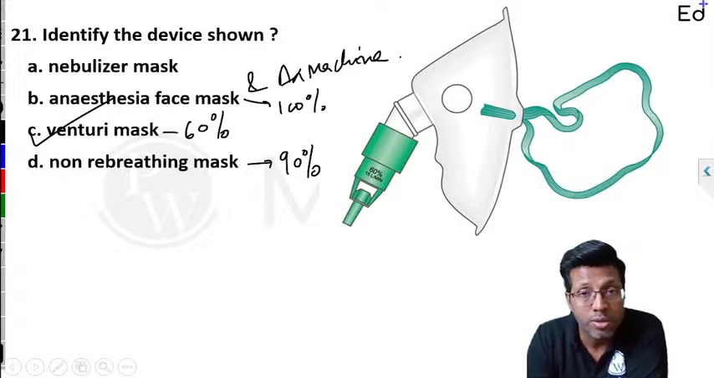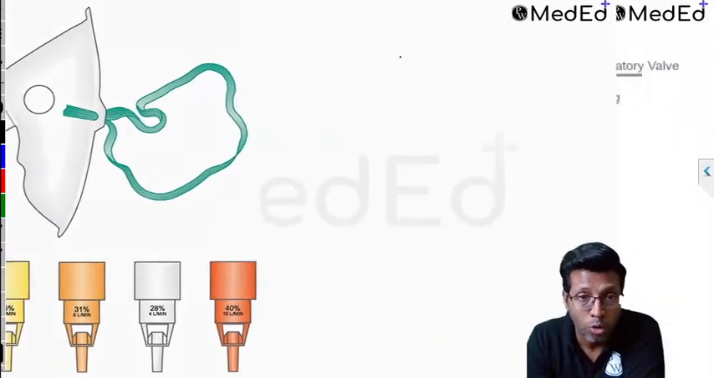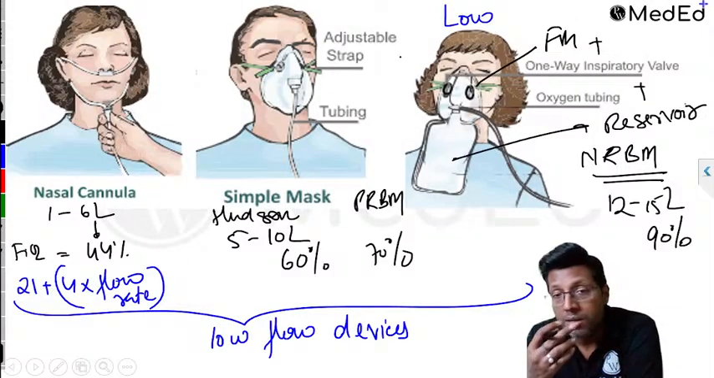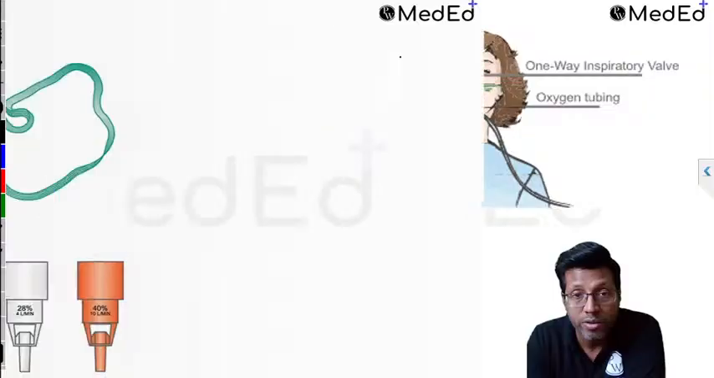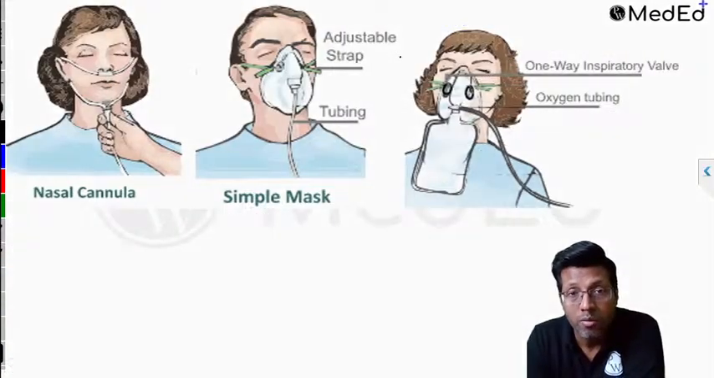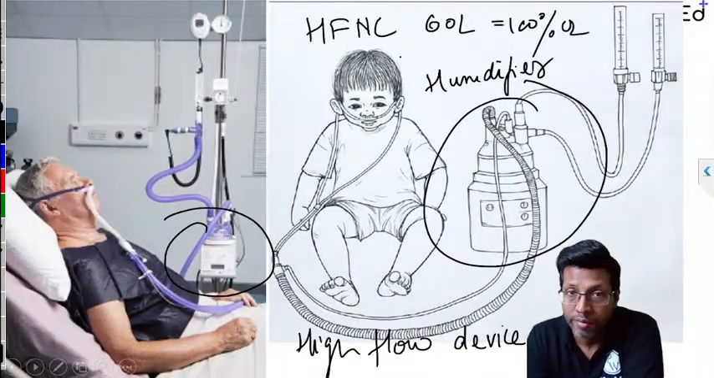So the classification of oxygen delivery devices are high flow and low flow. Most of the ones which you see with the mask are low flow. The only Venturi mask which you see is high flow, and another one is the high flow nasal cannula, where you see a humidifier.